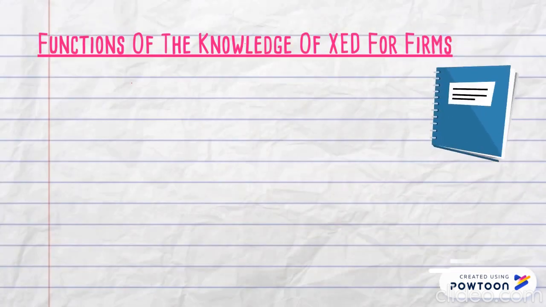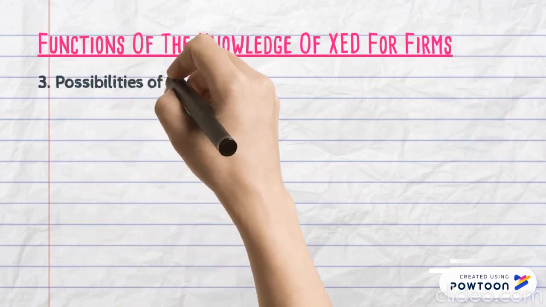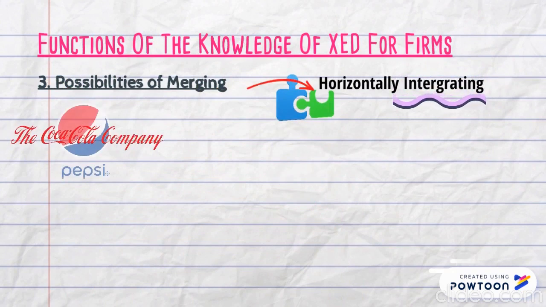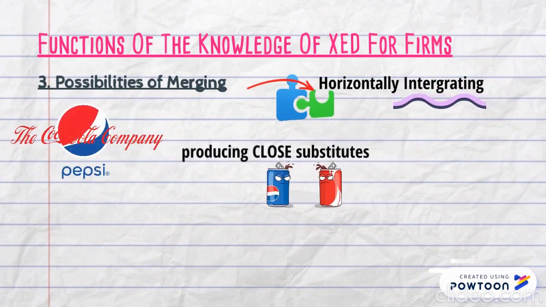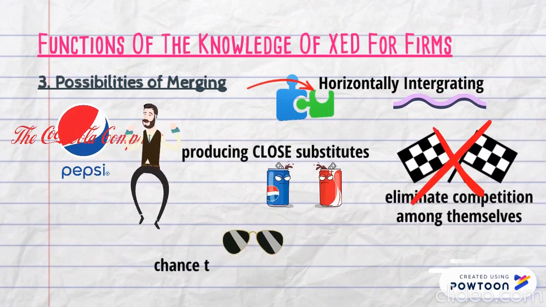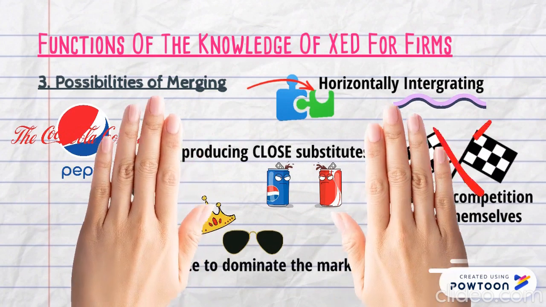Another important decision that a firm could consider is the possibility of merging, for example, horizontal integration. Firms like Coca-Cola and Pepsi Cola that are producing close substitutes might be interested in merging because if they do, they will be able to eliminate competition among themselves, having the chance to dominate the market.